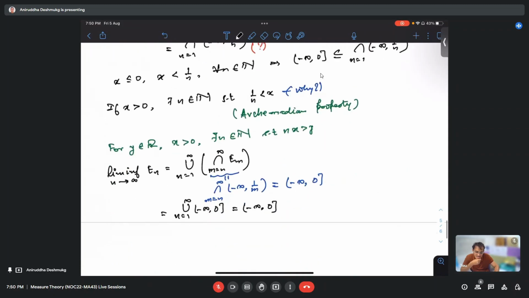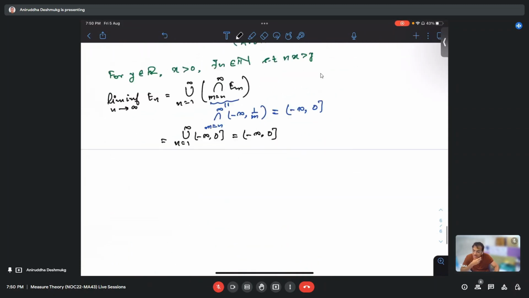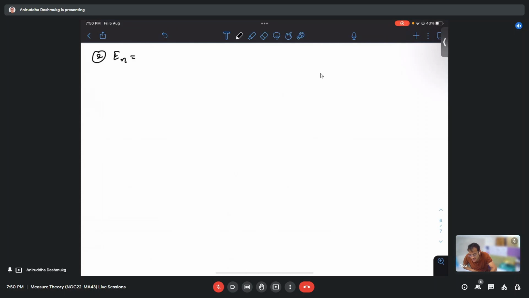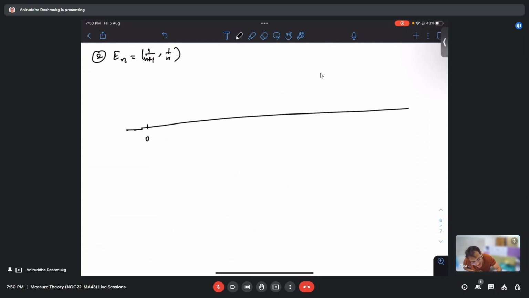So you go through this, and if you have any doubts, you can either mail me or ask in the next session. Let us look at another example. Suppose now I consider my En like this: 1 by n plus 1 to 1 by n. So, Sashikant, can you tell me how these intervals look like on the real line? Suppose this is 0 and this is 1.